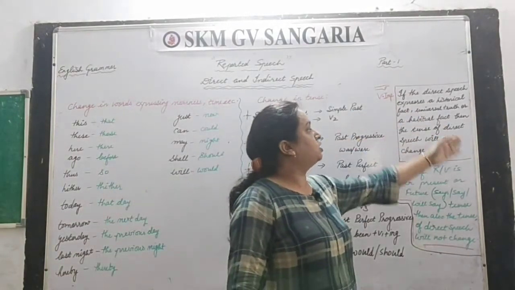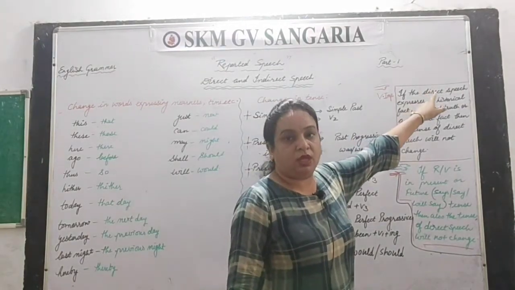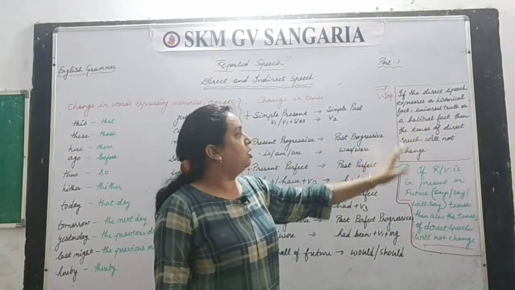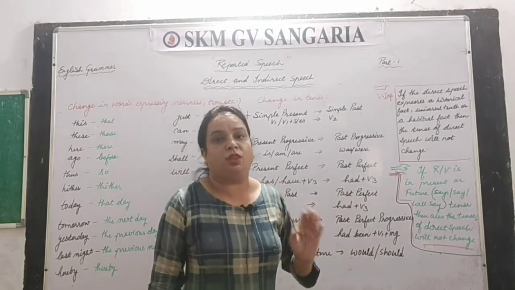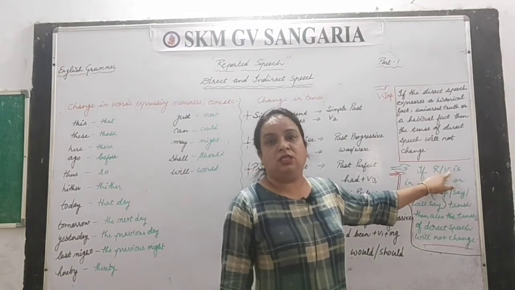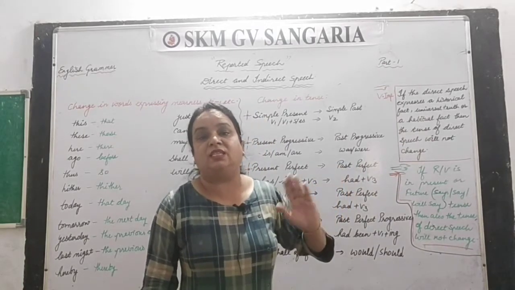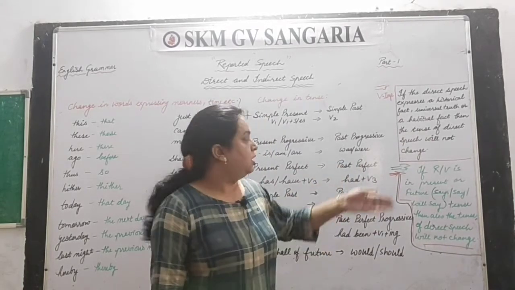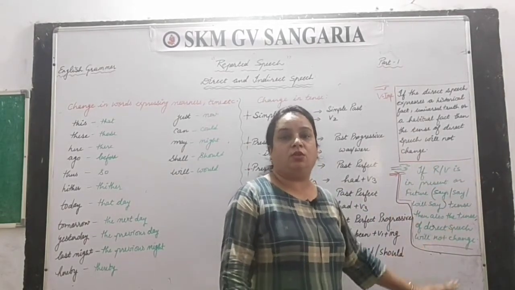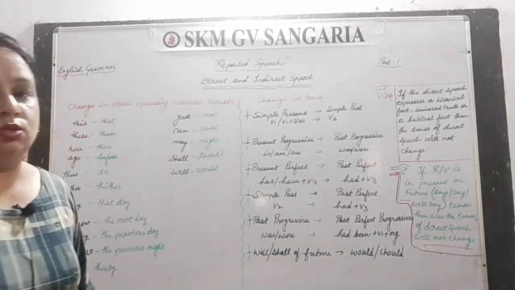And if the direct speech expresses a historical fact, universal truth or a habitual fact, then the tense of the direct speech will not change. And here also, if the reporting verb is in present tense or in future tense, right? The reporting verb is which is outside the commas, like he says, he will say, like this. Then whatever the reported speech is, that is not going to change here. So please take a screenshot of this and note down in your notebooks.